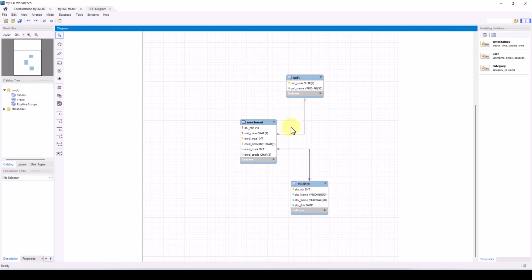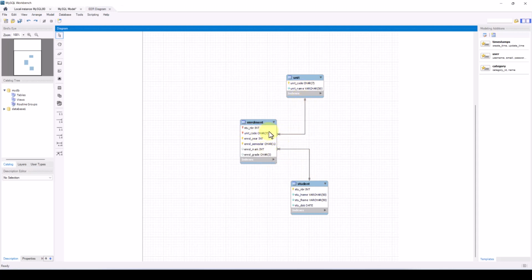So these relationships, or this crowfoot diagram, we can see we have a unit can have one or many enrollments, and an enrollment can have one and only one unit, and a student can have one or many enrollments, but an enrollment can have one and only one student. So that's what these little crowfoot diagrams mean.